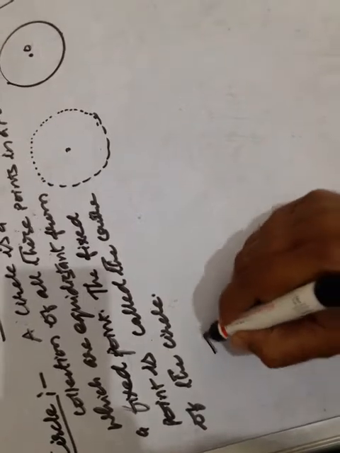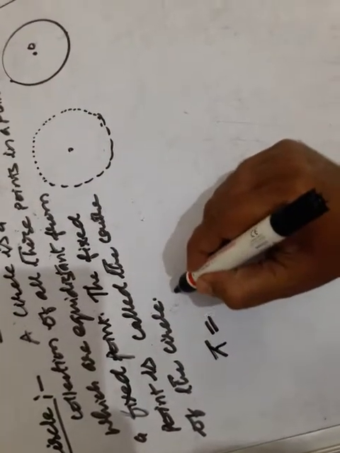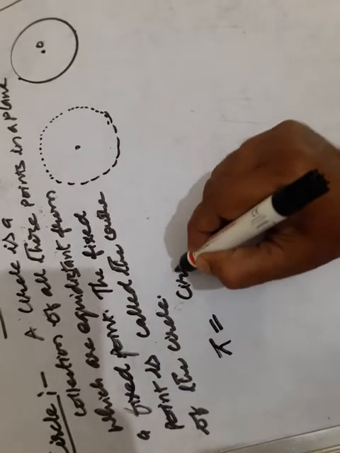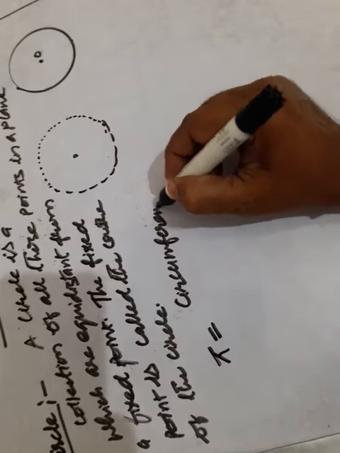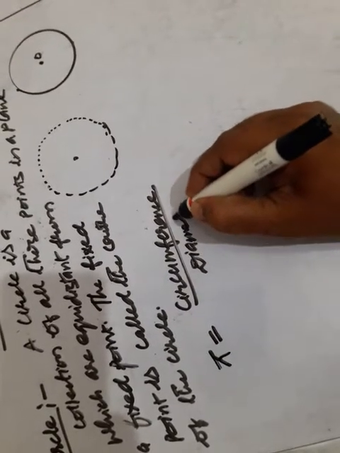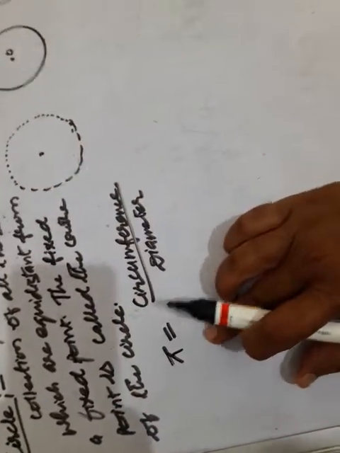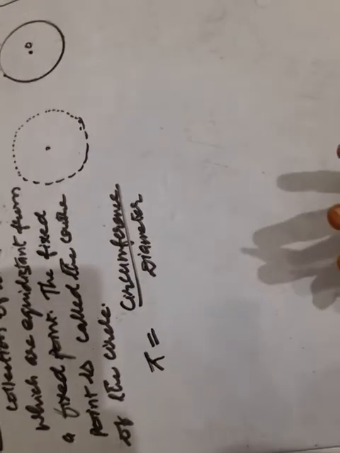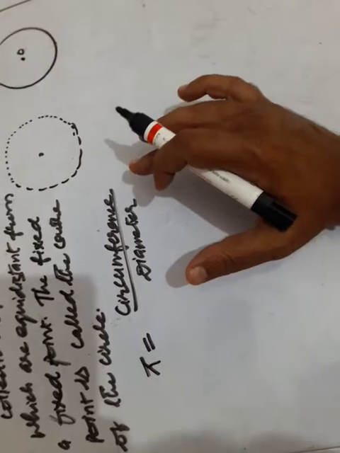What is pi now? Pi is nothing but the ratio of circumference and diameter of the circle. What is pi, children? If somebody asks you what is pi, then you simply say pi is the ratio of circumference and diameter.